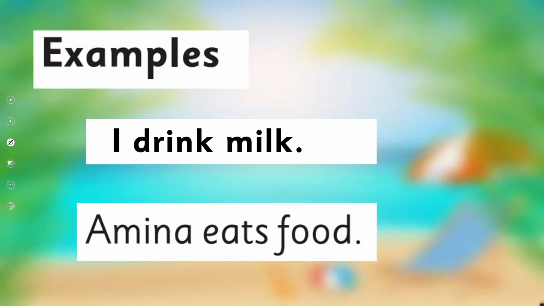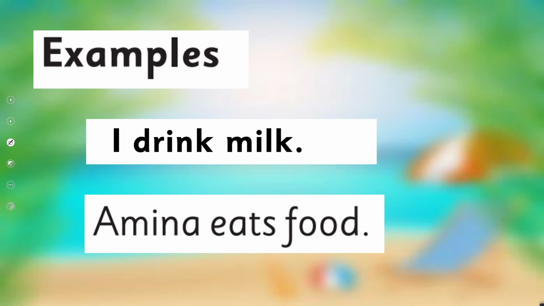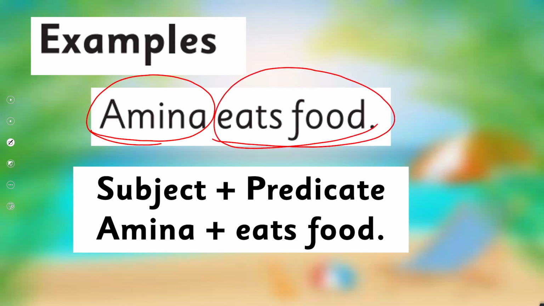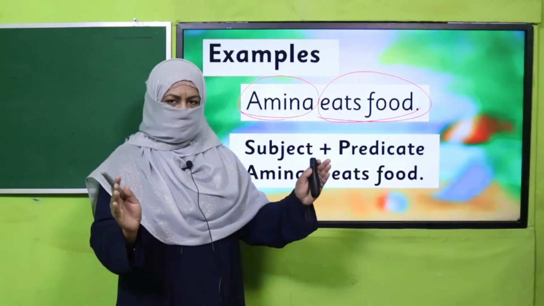We are taking the same example, I drink milk or Amina eats food. So what is the predicate in this sentence? Subject plus the rest of the whole sentence is the predicate. First we talked about subject, verb, object. So there are three parts.